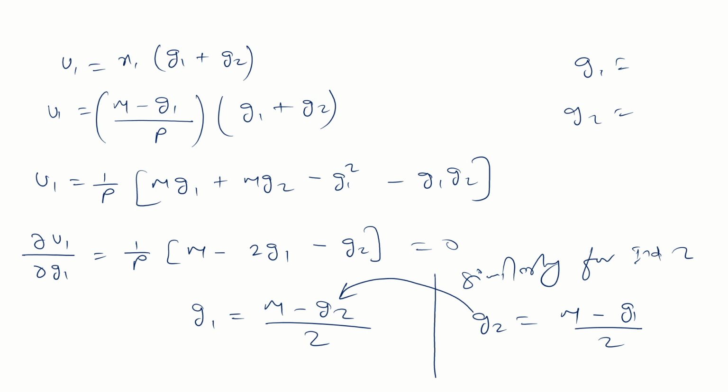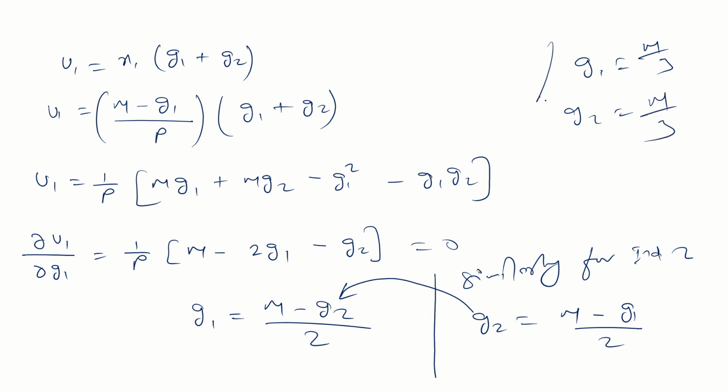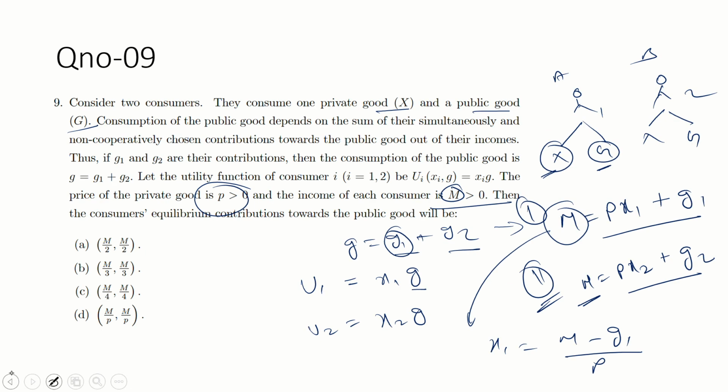Just guys put the value, nothing else. What is the value of G1, G2? G1 is equal to M by 3, and G2? Okay, solve it. Say M by 3. Same. G1 and G2 are M by 3, M by 3. So B is the correct option.